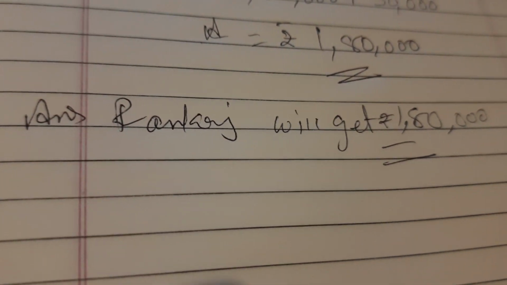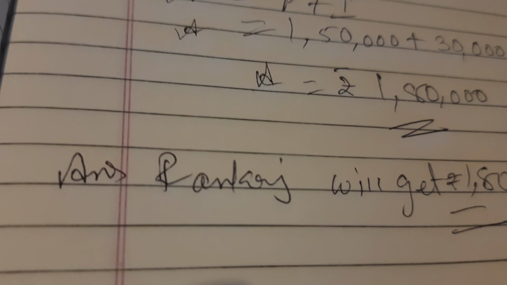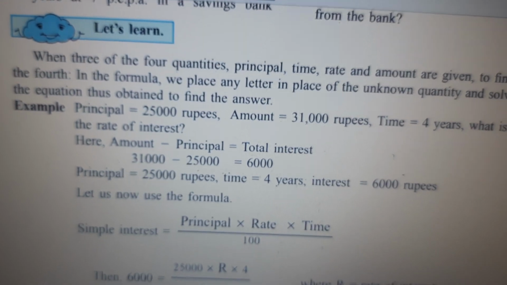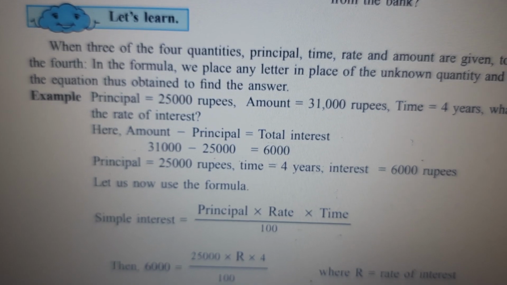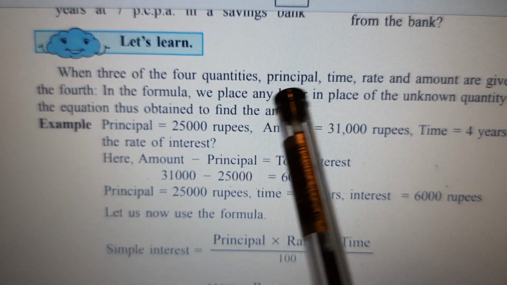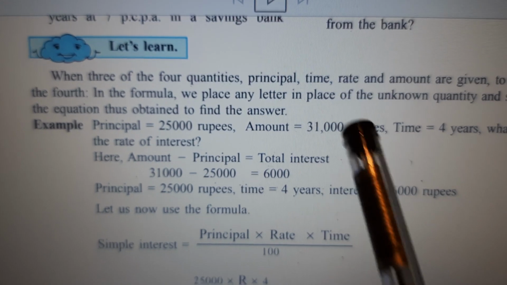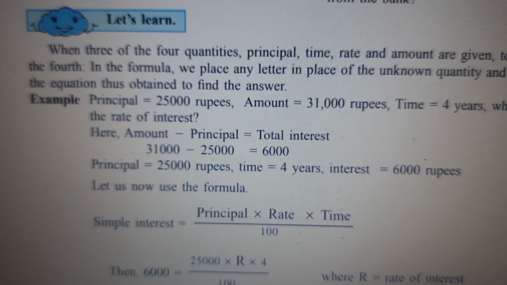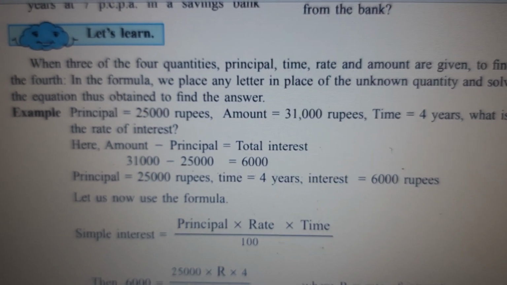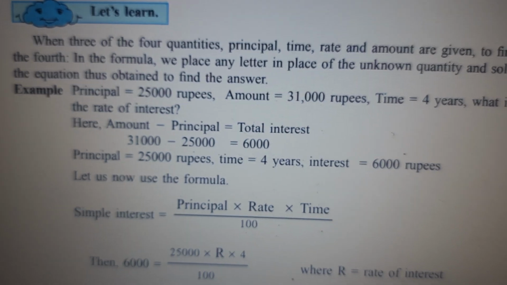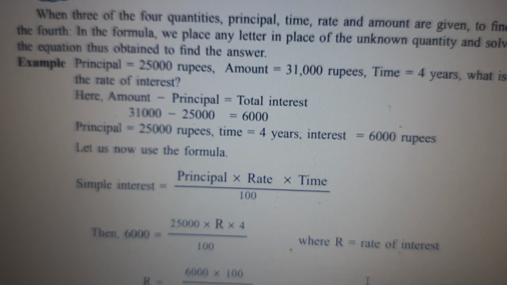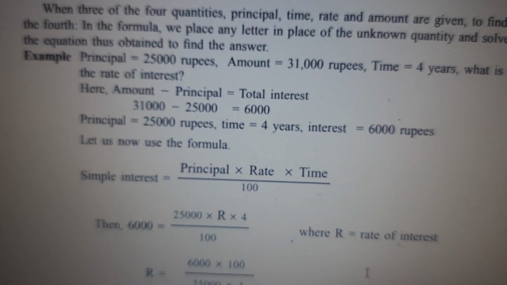Hope all the 5 sums you have understood. All the 5 sums I have solved, children. Now next we will be doing practice set 41. This is just to remember, just like how we took X, no? Now in the fourth sum. When 3 of the 4 quantities, principal, number of years, that is time, rate and amount, are given, to find out the fourth, in the formula we place any letter in place of the unknown quantity and solve the equation. So just like how we did, we can take it as X and then we can solve. What I would say is, if principal you want to find out, let it be as P only. Okay, just like how we did